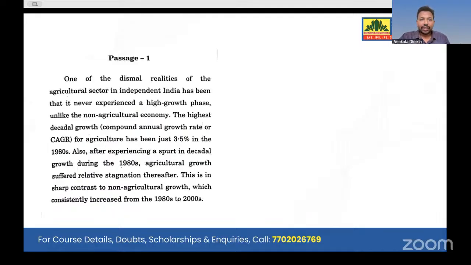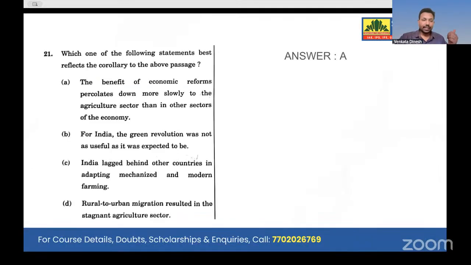And next, one of the dismal realities of the agriculture sector. He talks about the agricultural sector and the non-agricultural economy; the growth of the agricultural economy and the non-agricultural economy is completely different. Yes, and he talks about the growth rate for agriculture being just 3.5 in the past, in the 1980s, and after that he talks about how agricultural growth has suffered, but over a period of time non-agricultural growth increases. So he talks about agriculture in the past, agriculture after the 1980s, the present agricultural growth, and present non-agricultural growth. Four issues he mentioned clearly.